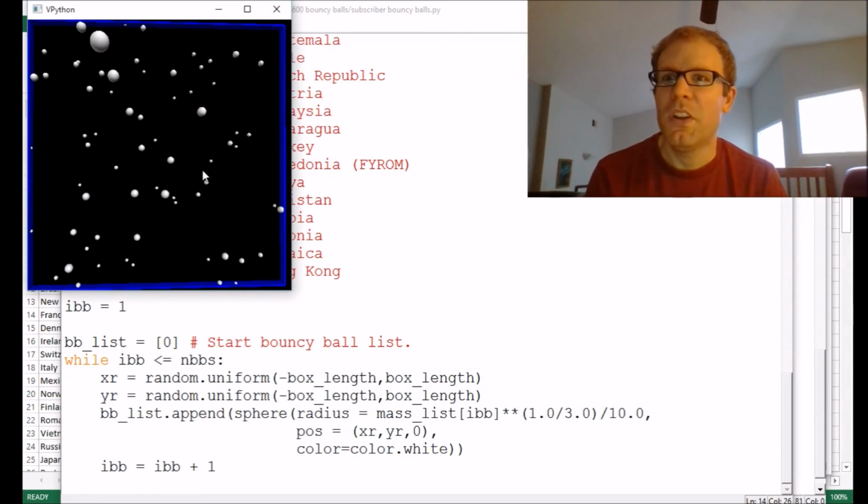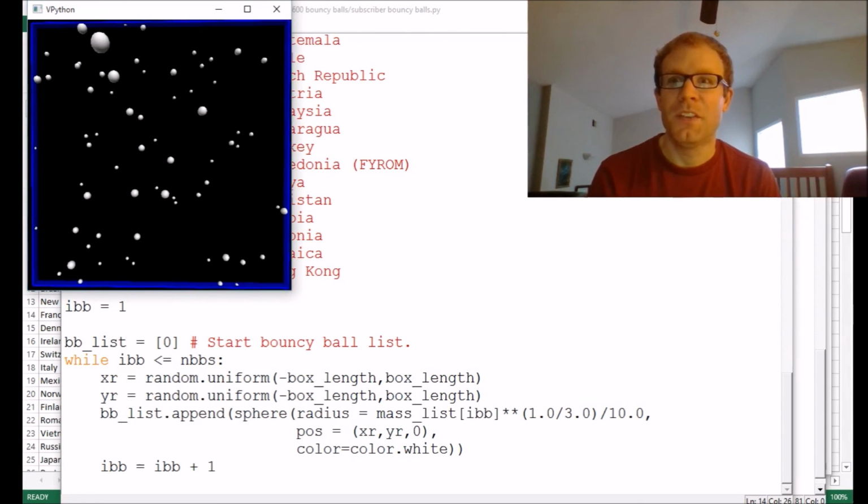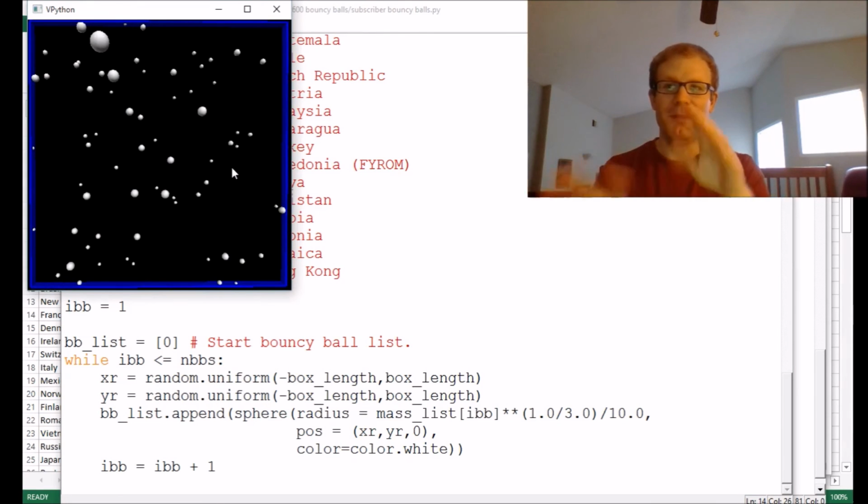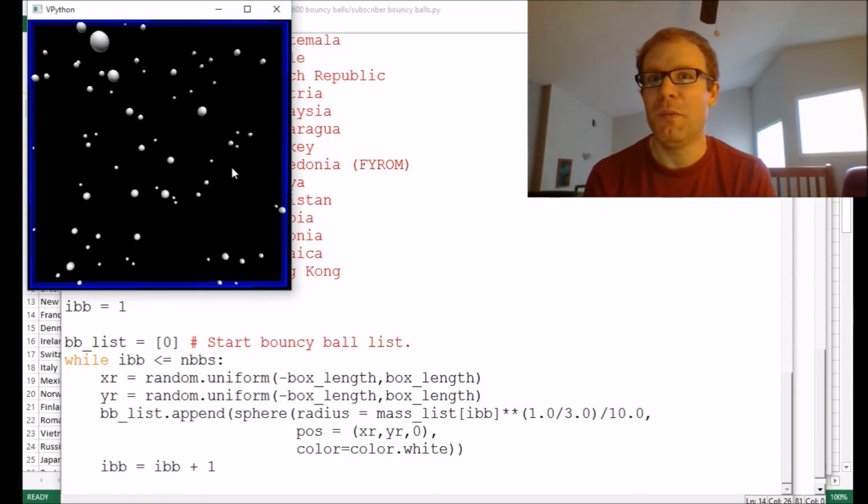So the next thing that we want to do is get these bouncy balls moving. We've got them all sort of randomly distributed now. So what we're going to do in the next episode is we're going to give those bouncy balls each a random velocity, and we're going to set them up to bounce against the walls of the box. And that'll be what we do in the next episode.